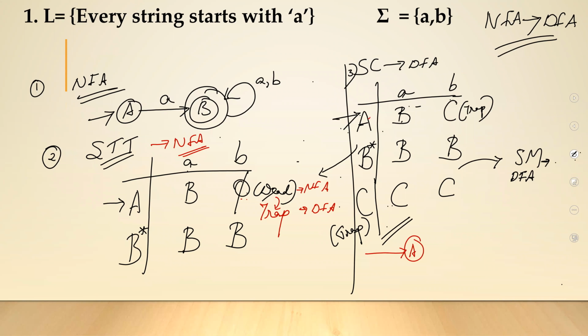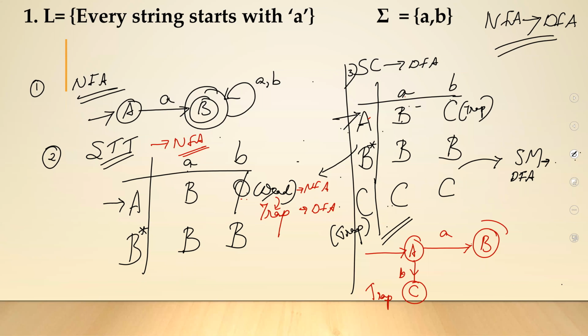Okay, so from A, through a, you should go to a state called B. And from A through b, you should go to another state called C. What is C? C is my trap state. Okay. Now that row is over. Let's go to the next row.